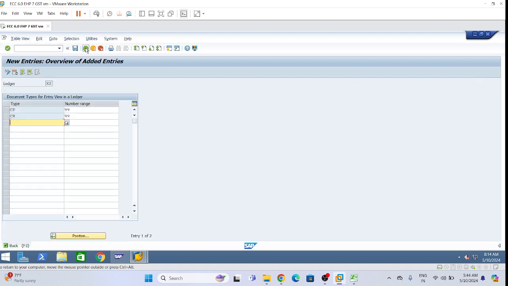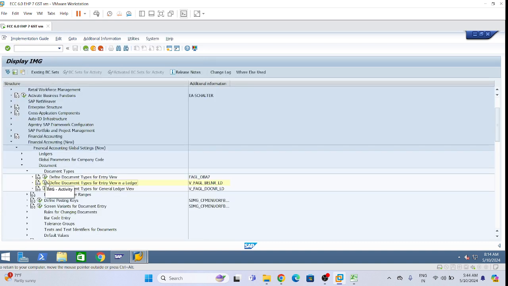Yeah. So now give next heading. Define document type for GL view in a ledger.